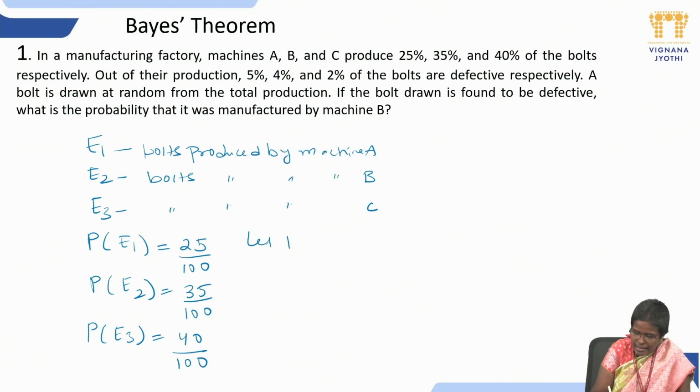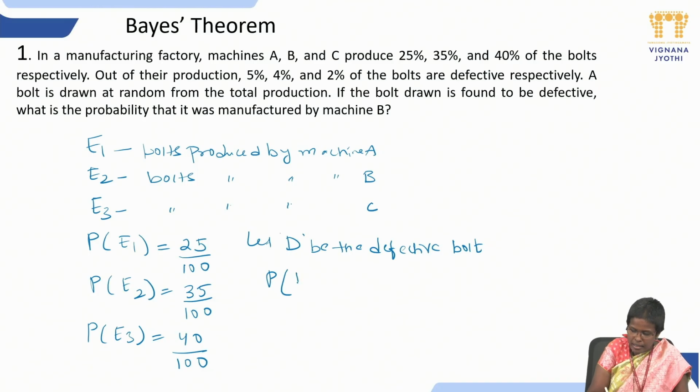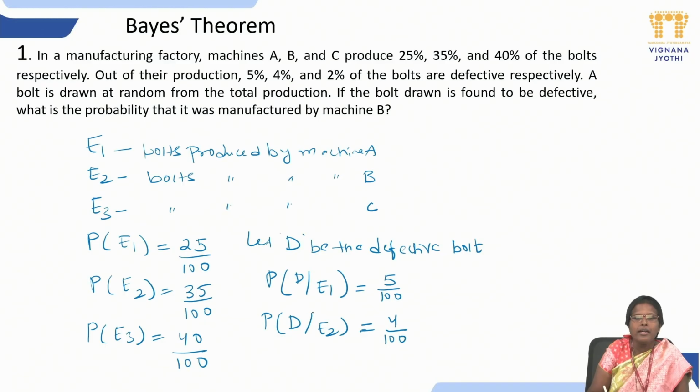Let us denote D to be the defective board. From the first machine, the percentage of defective is 5%. Similarly, from the second machine, the percentage of defective is 4%. And from the third machine, the percentage of defective is 2%.